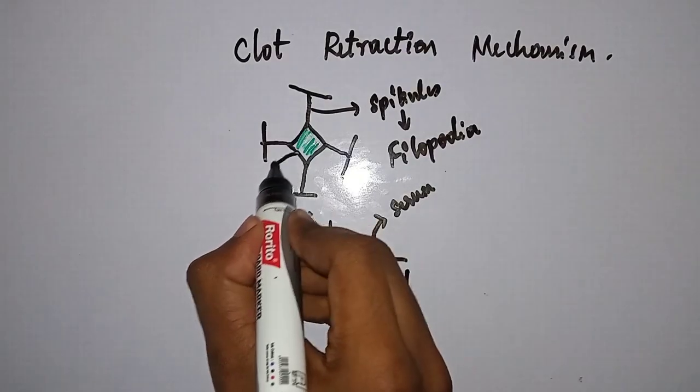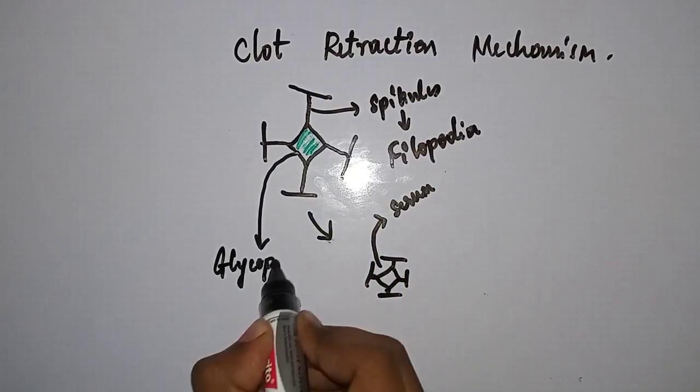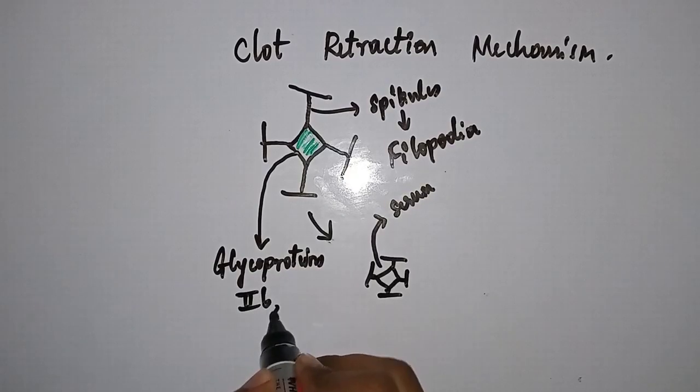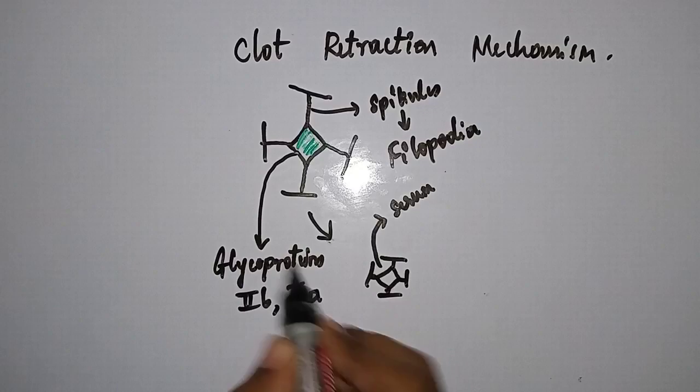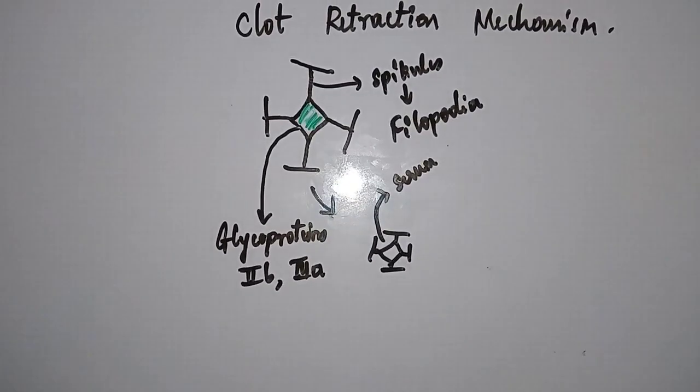So platelets have glycoproteins 2B and 3A. These glycoproteins facilitate this process, right? In diseases like Glanzmann thrombasthenia, in this disease, there is deficiency of glycoprotein 2B and 3A. Because of this, the platelet cannot contract sufficiently.